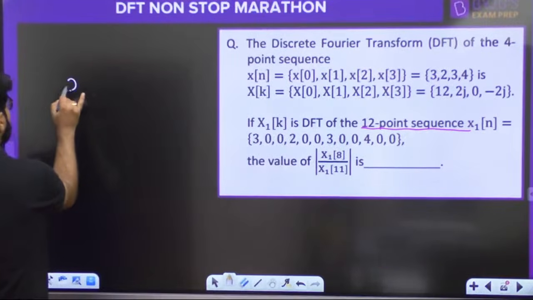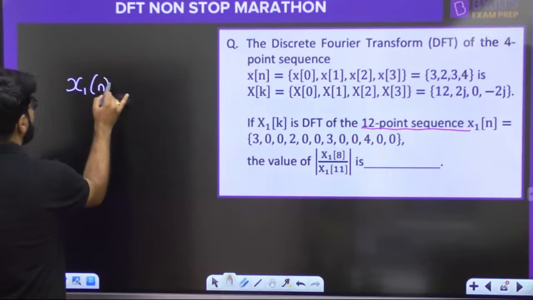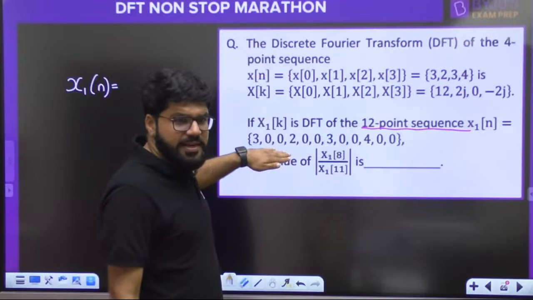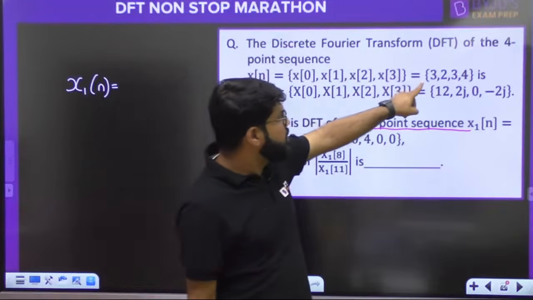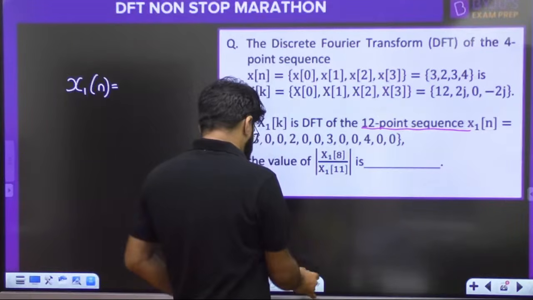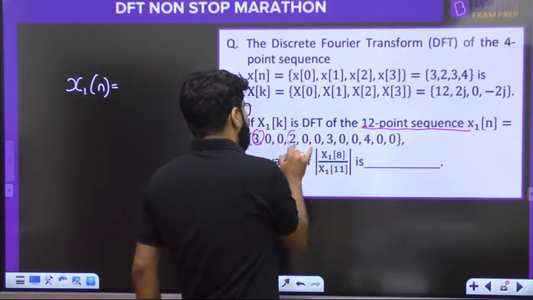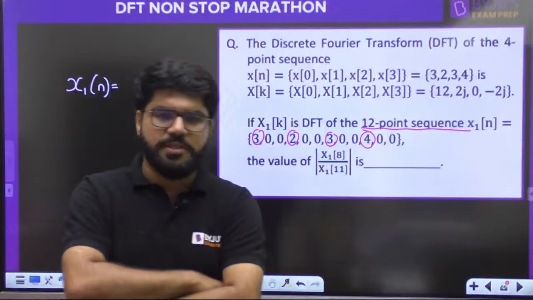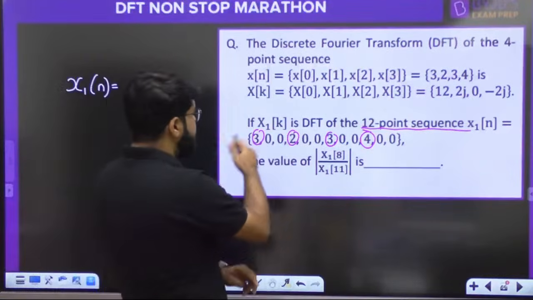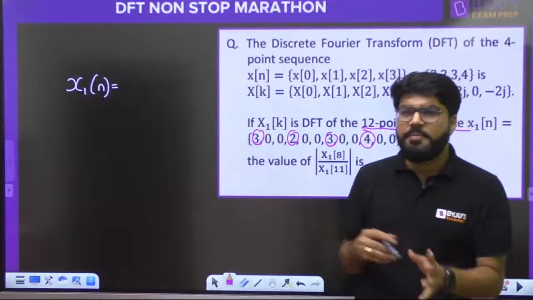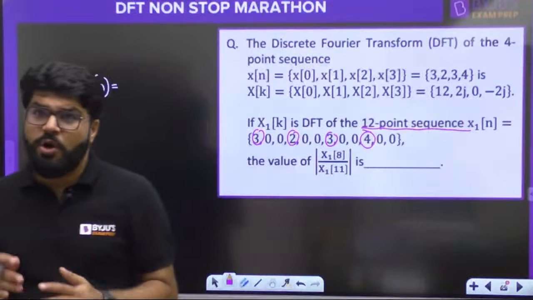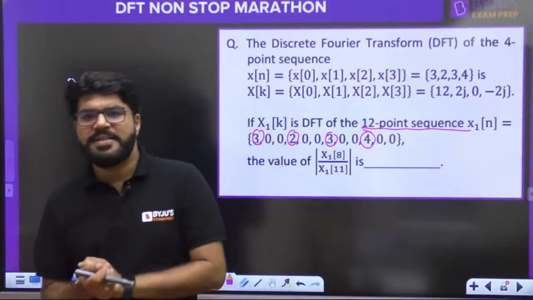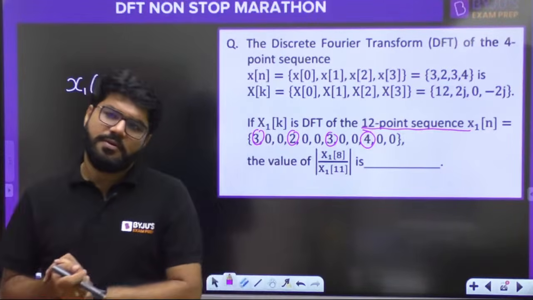What is the value of x1(n)? Is there any relation between x1(n) and x(n)? देखोगे ना, 3 2 3 4. Now say what is the relation between x1(n) and x(n)? I want your comments first. 3 2 3 4. Same samples are coming up, but zeros are padded. How is it possible? What mathematical expression can you write for x1(n) and x(n)? उनके relation को आप कैसे define कर सकते हो? Come on.